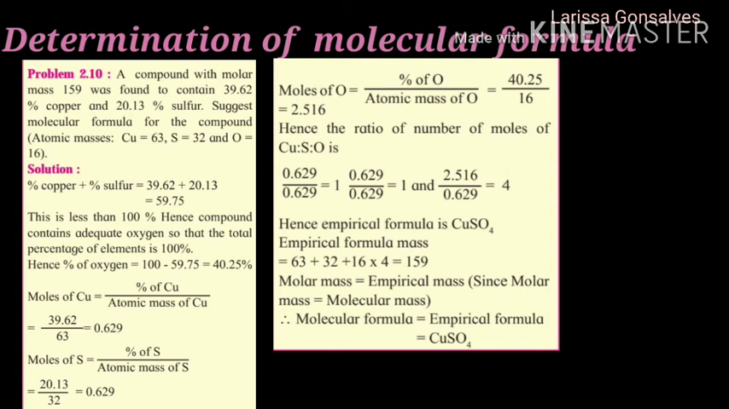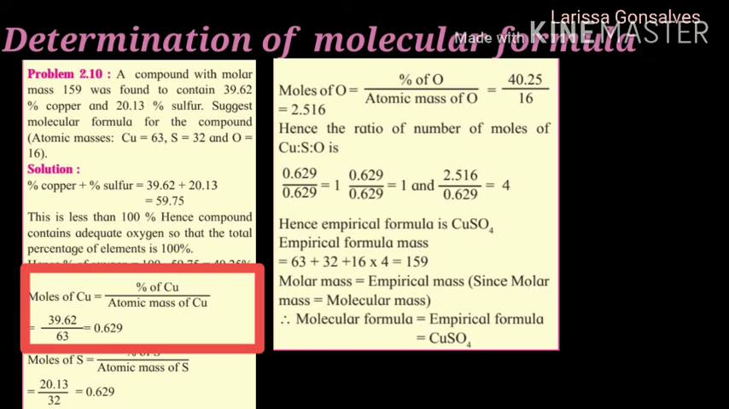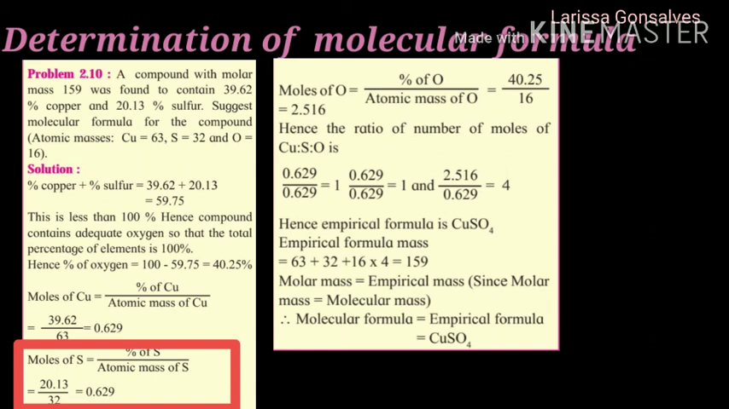Next step is you need to convert the percentage in terms of gram. So 39.62% of copper will become 39.62 gram. 20.13% of sulfur will become 20.13 gram. And 40.25% of oxygen will become 40.25 gram of oxygen. First, we will calculate the moles of copper, that is the mass upon molar mass, which is 39.62 upon 63, and the answer is 0.629. Next is moles of sulfur, that is 20.13 divided by 32, and the answer is 0.629.